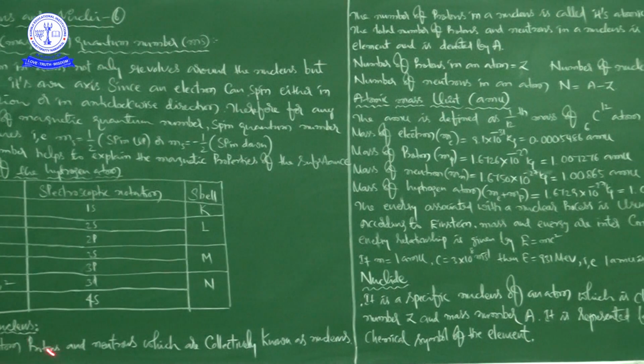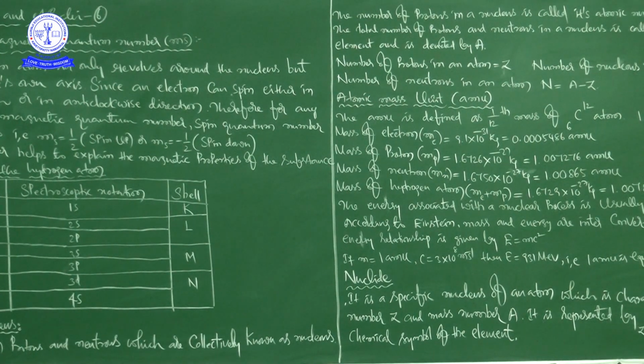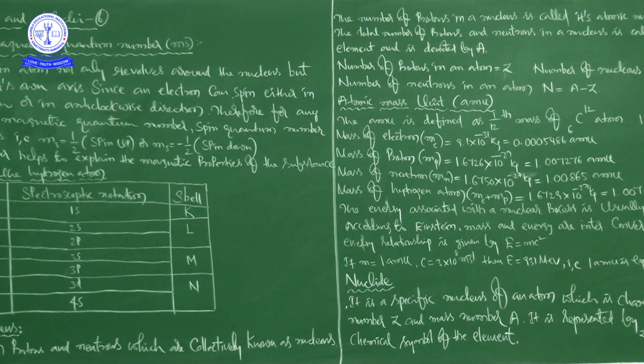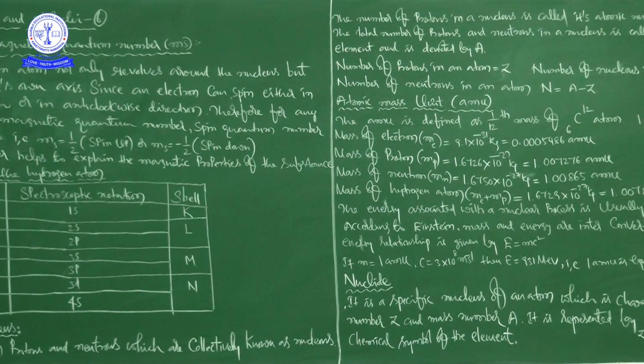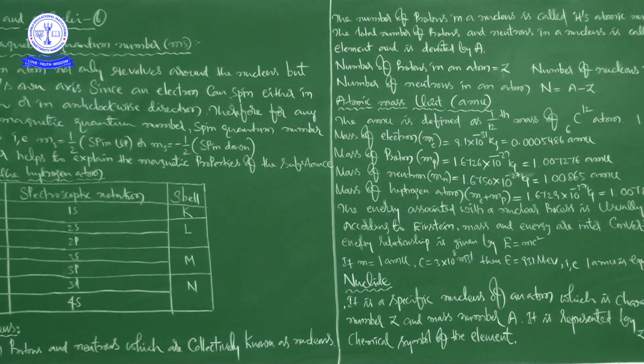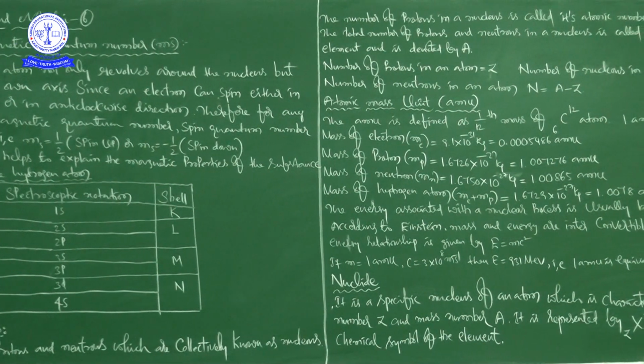So what are the things present in the nucleus? Nucleons are present. Nucleons are nothing but protons and neutrons.